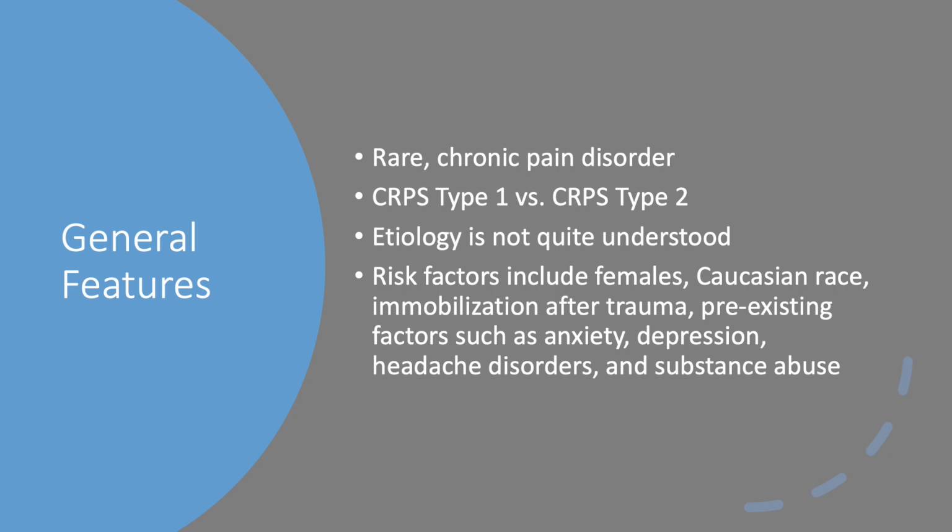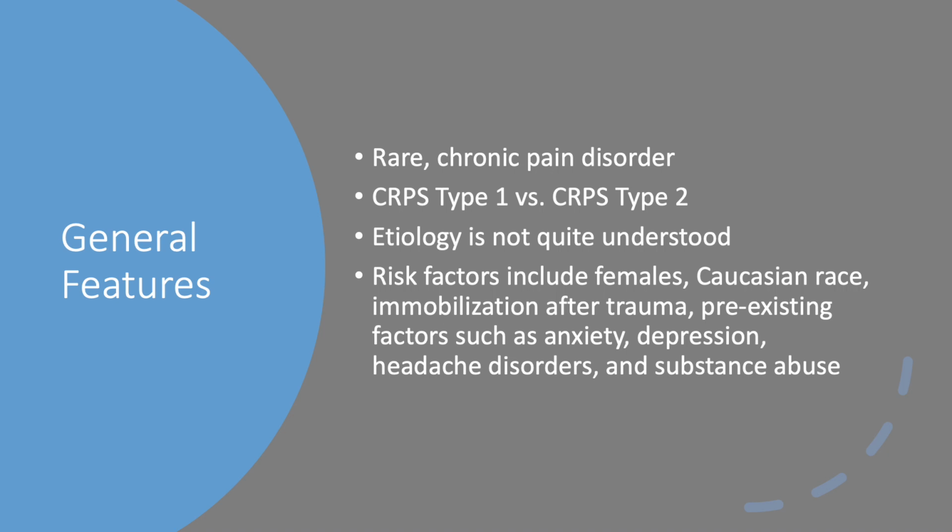The etiology is poorly understood. It is considered to include dysregulation of multiple pathways that are not limited to the central nervous system, peripheral nervous system, sympathetic nervous system, and inflammatory paths.